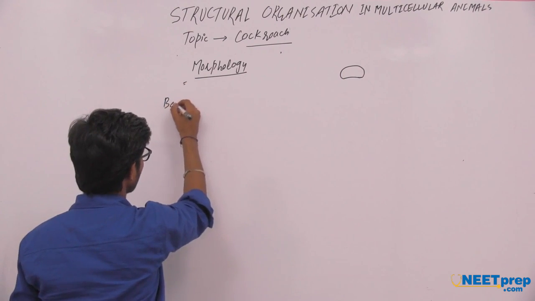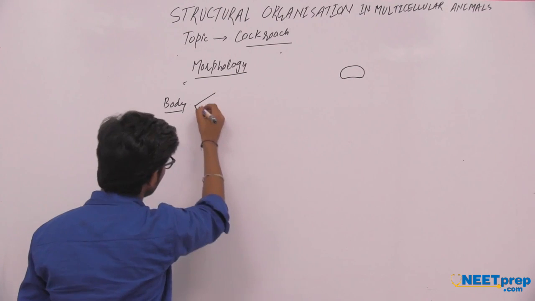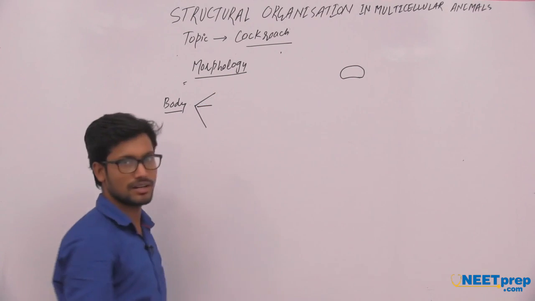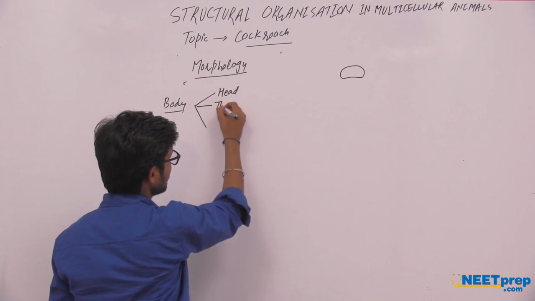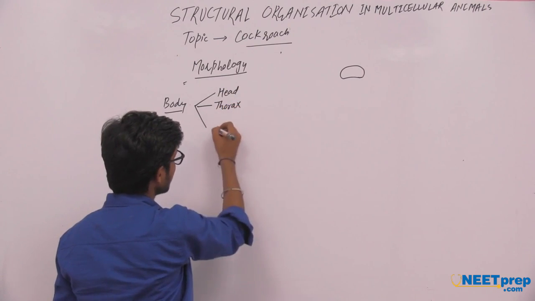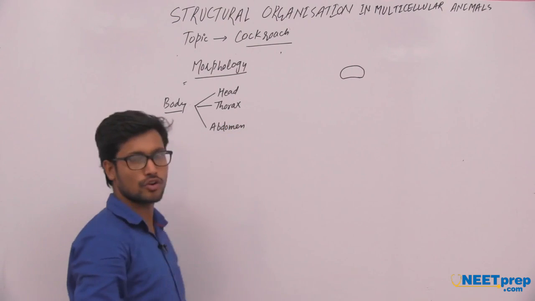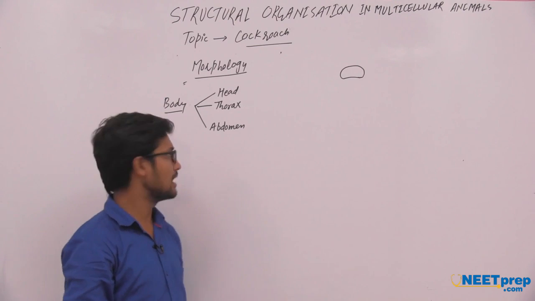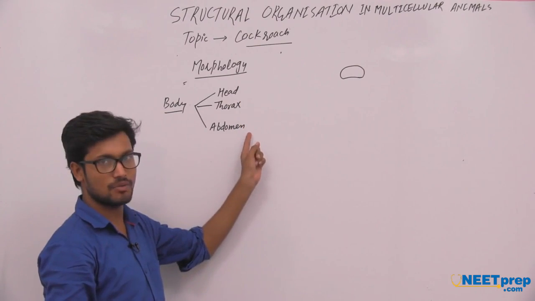The body of cockroach can be divided into three main regions: head, thorax and abdomen.